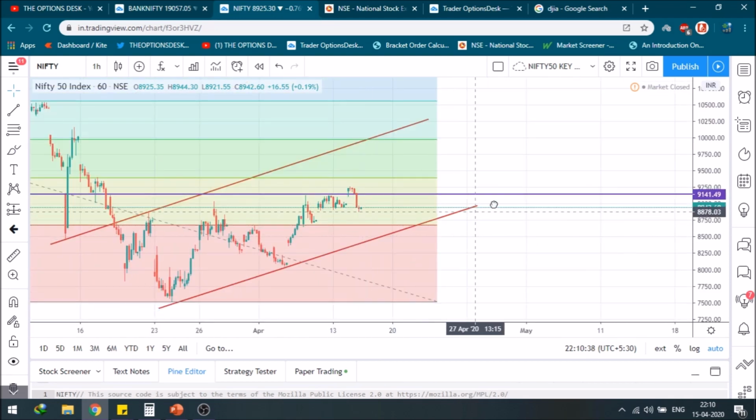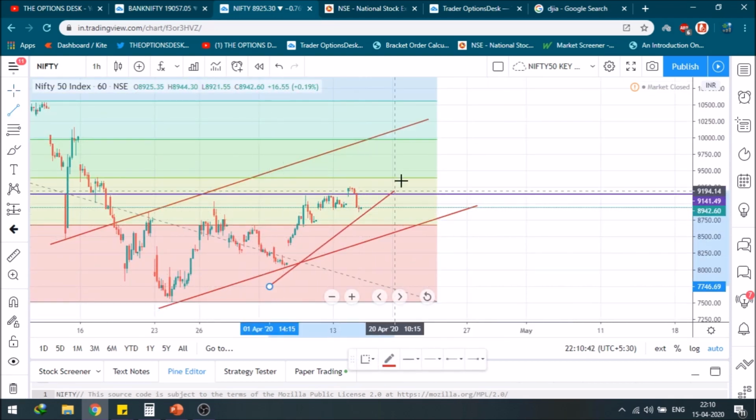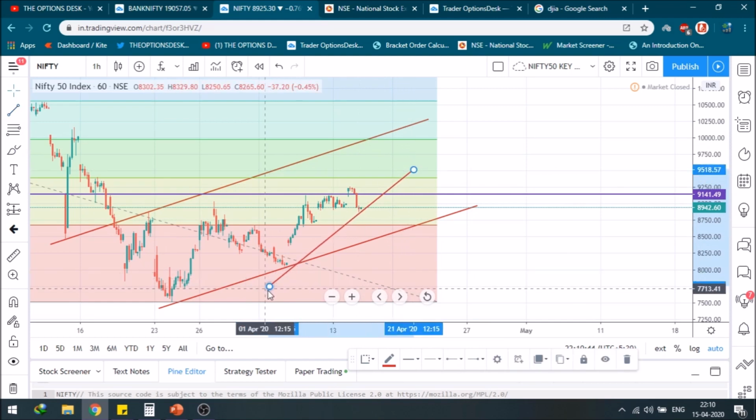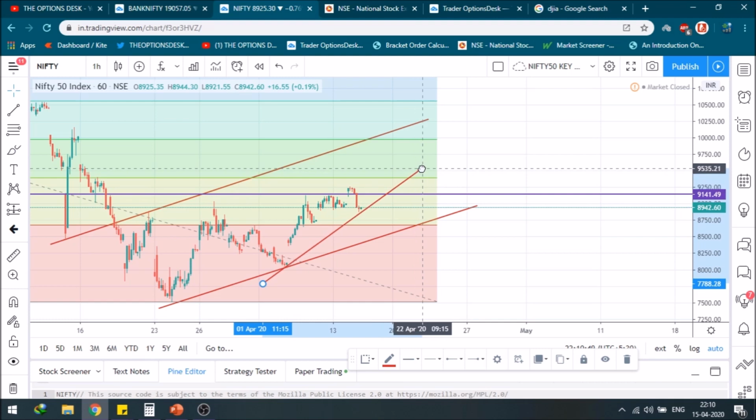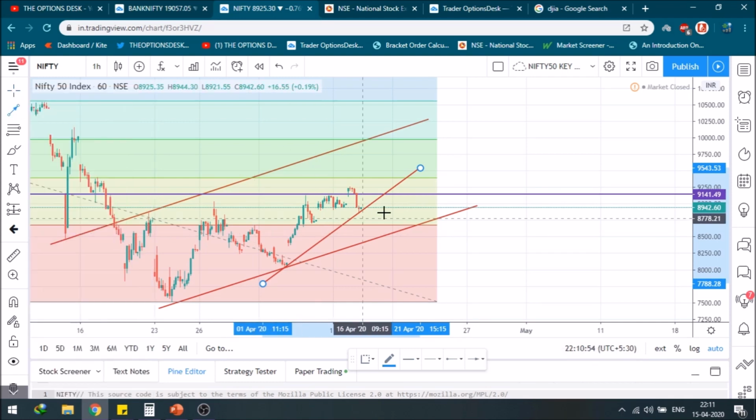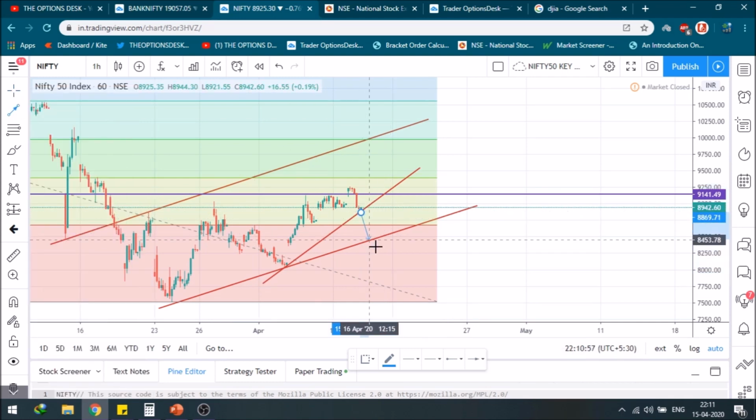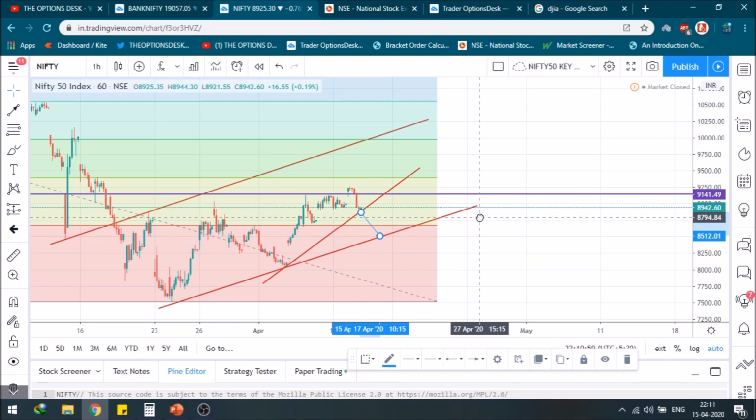On the lower side, let's see, we will draw the same trend line here. Yep, just a moment. As you can see, I have drawn the same trend line here. If this low is broken, you know where Nifty can head to. It can definitely head to this level, so let me mark it with an arrow for you. If this low is broken, I can assume that we can head to this level,